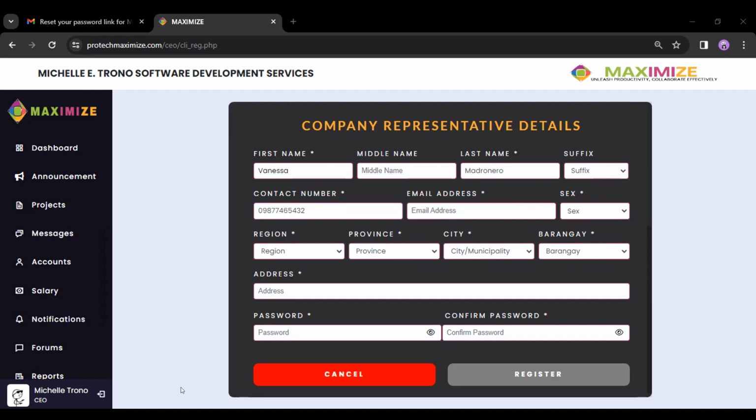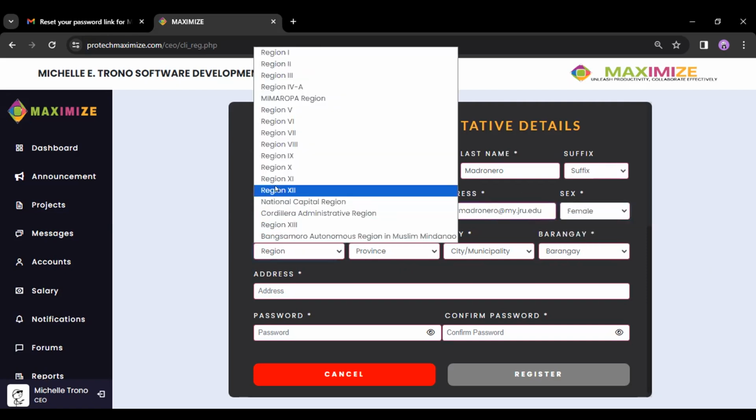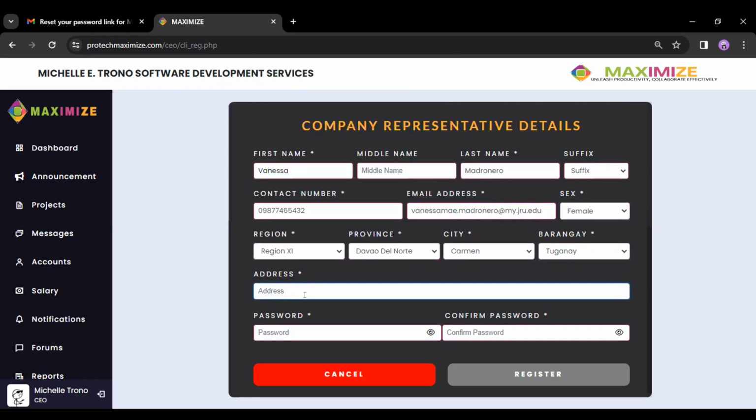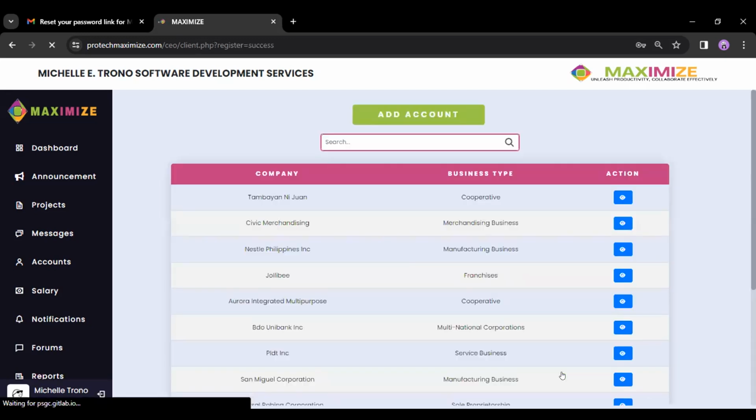Same case as the employee side. Then the password, and just register it. Then click the register button, and it will successfully create an account.